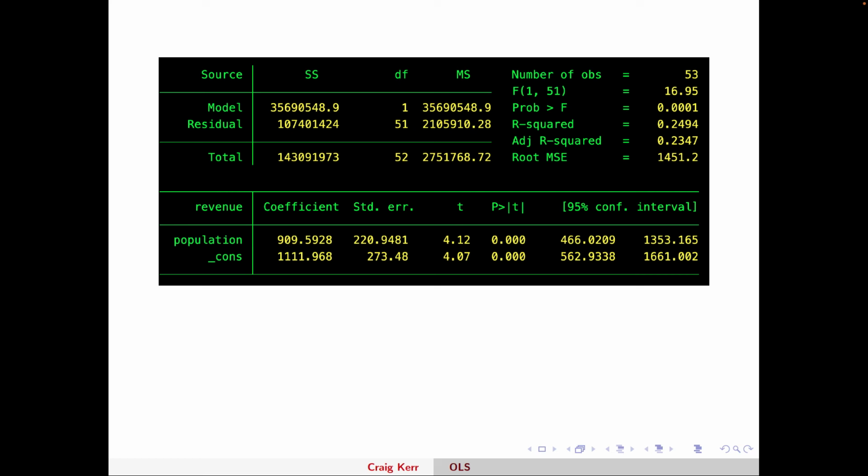So the way we read this is, for every unit increase in population, which our population here is in millions, we would expect an additional 909 million yen in revenue. Now that sounds like a lot, but that's less than $9 million once you convert it.